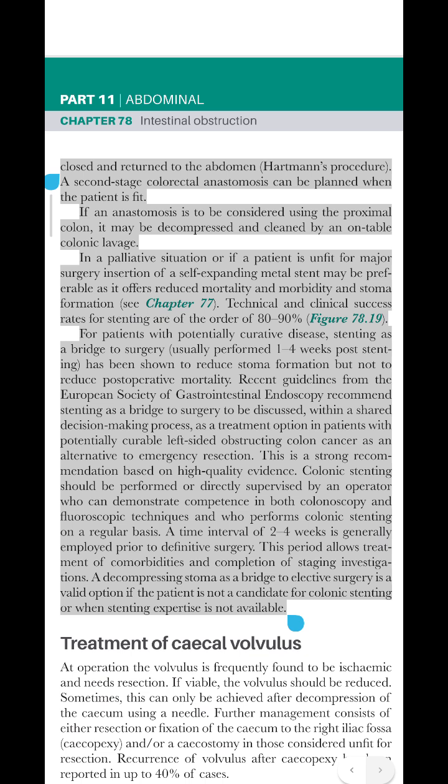A time interval of 2 to 4 weeks is generally employed prior to definitive surgery. This period allows treatment of comorbidities and completion of staging investigations. A decompressing stoma as a bridge to elective surgery is a valid option if the patient is not a candidate for colonic stenting or when stenting expertise is not available.